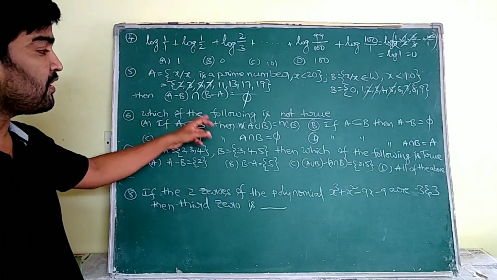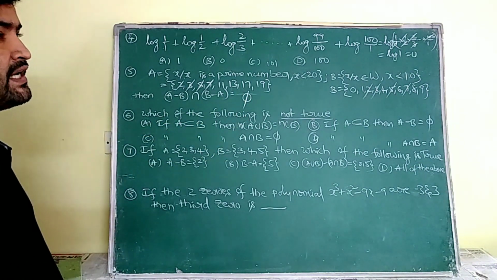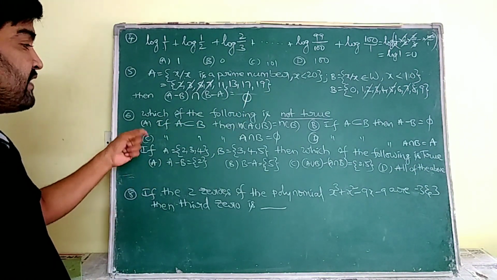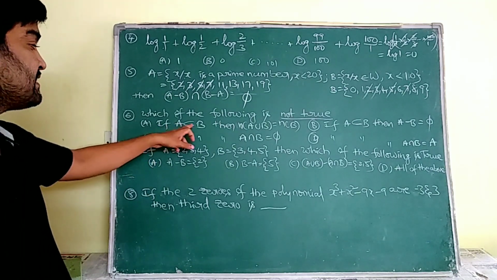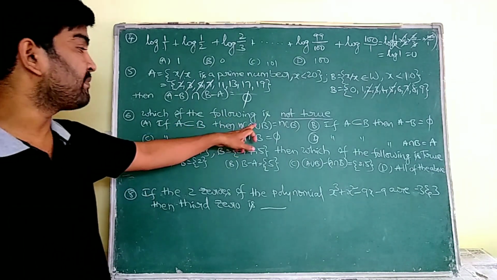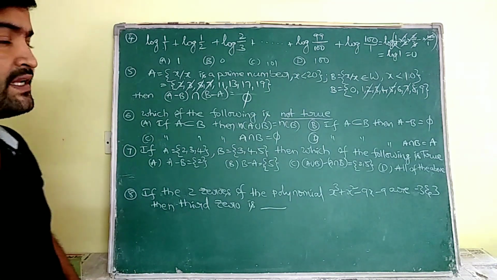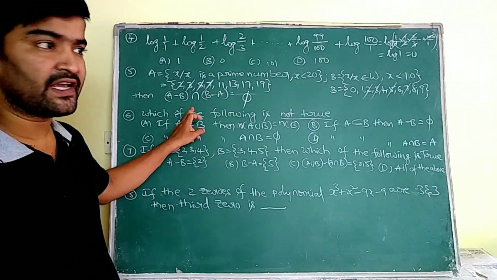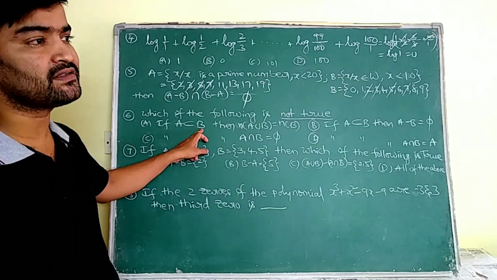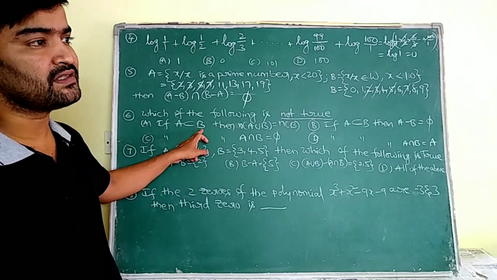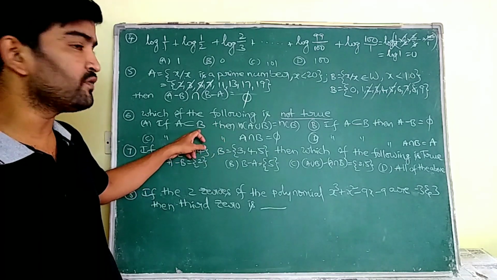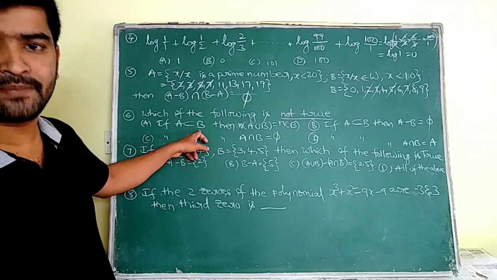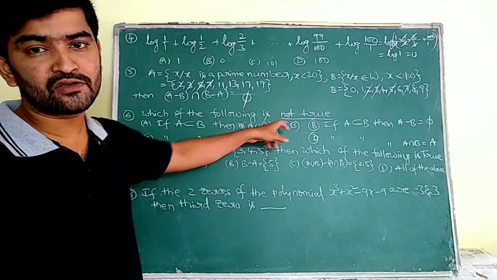Now, which of the following is not true? That means we have to select a false statement. See, if A is a subset of B, then number of A union B is equal to number of B. As we know, if A is a subset of B, all the elements of A are in B. That means B is the bigger set. So if I am going to find A union B, definitely I am going to get B. So number of A union B is equal to number of B.